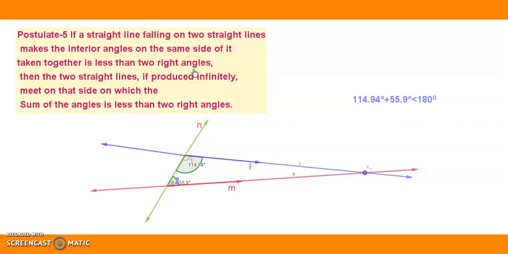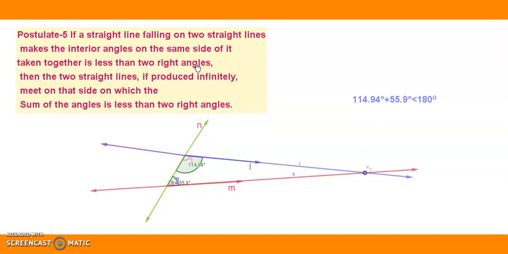That's what we did, children. We have considered a line first and one more line, and this is the line which falls on these two lines as per the statement, falling on the two straight lines. Line N falls on these two straight lines L and M. And we have taken angle 1 and angle 2, whose sum is less than 180 degrees, which we have seen. So as per the statement, if the sum of the interior angles on the same side of it taken together is less than two right angles, means two 90s, that is 180.